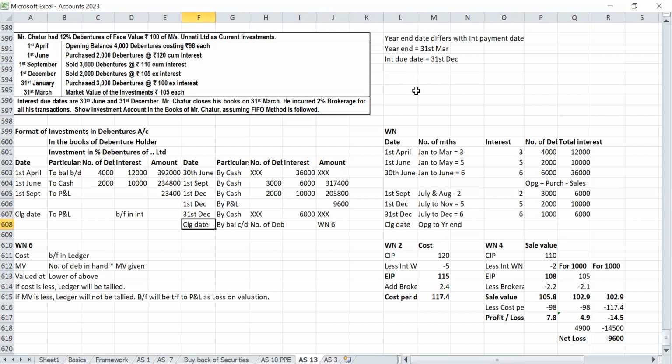Then closing date 31st March. So 31st January, another purchase is there. To cash, 3,000 debentures. Ex interest price is 100.